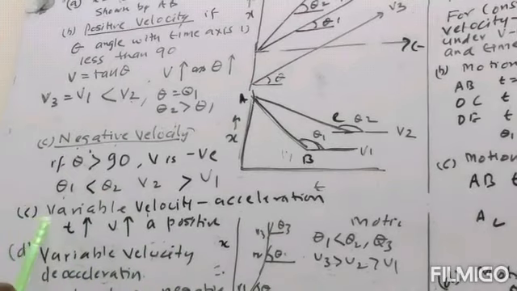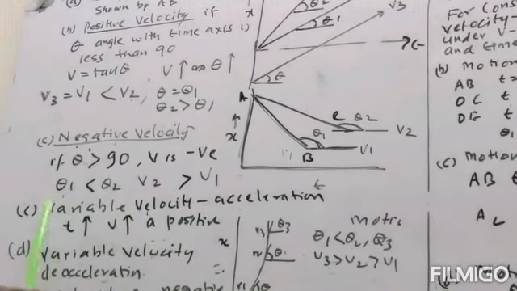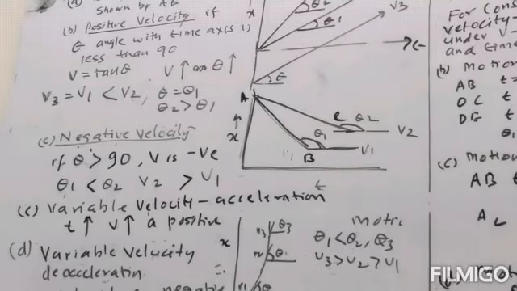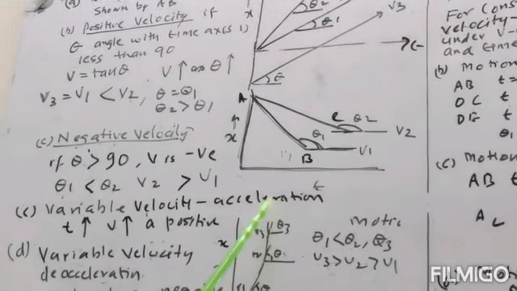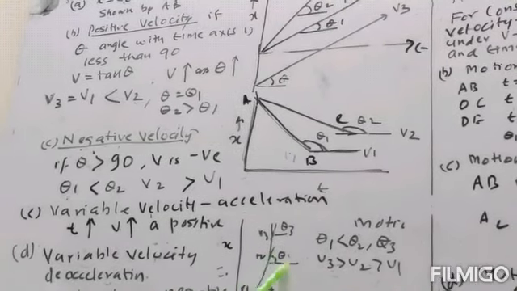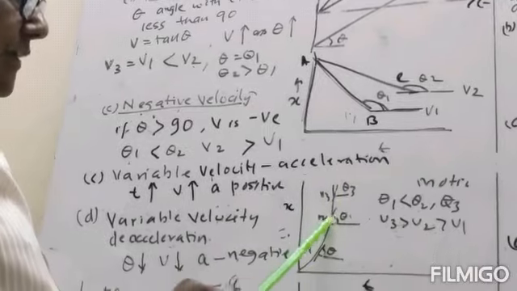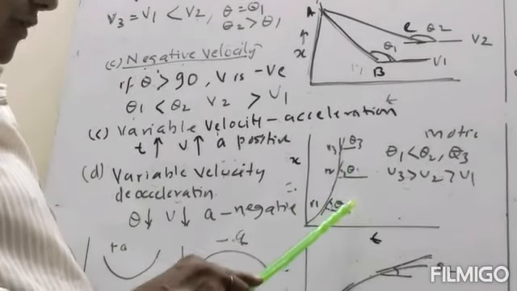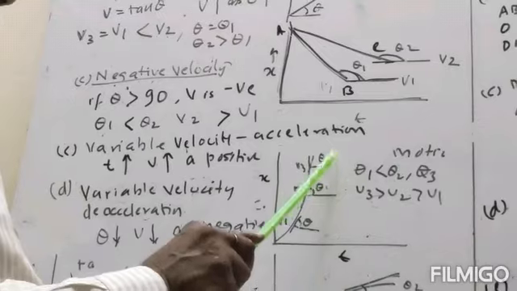Now next is variable velocity. When the velocity varies, there is acceleration. If the curve between x and t is like this, at this point we draw the angle theta, here we draw a tangent, angle is theta 2, here we draw a tangent, theta 3. Now theta 1, theta 2, theta 3.